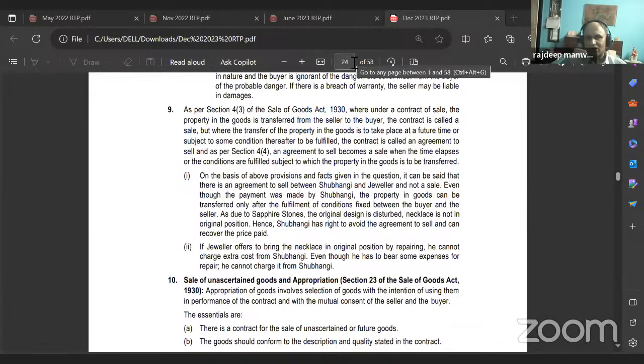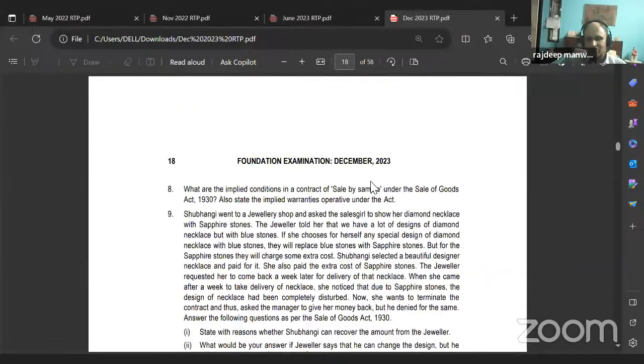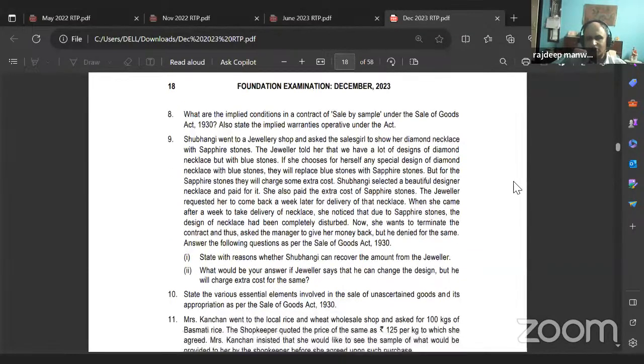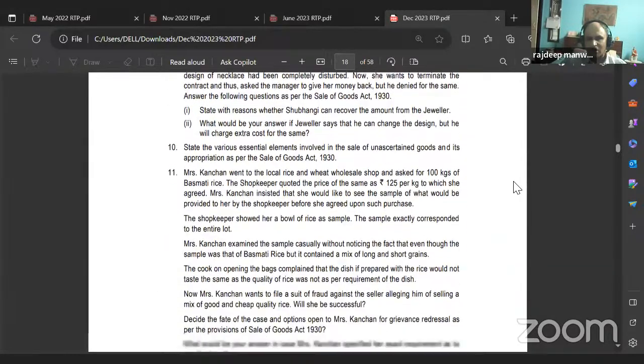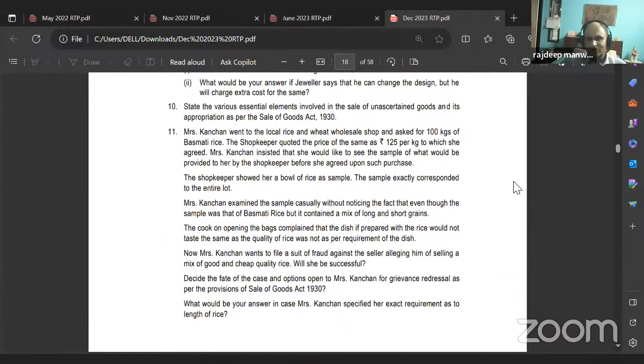See, now what is a sale? Sale is when there's a transfer of property from the seller to the buyer. What is an agreement to sale? When the seller agrees to transfer the property to the buyer at a future date, either on a specified time or on the fulfillment of certain conditions. So suppose you gave a shirt, you told a person, see, this shirt is there, blue color shirt. Can you make a black shirt of the same design? But he makes the black shirt of a different design. Will you buy it?